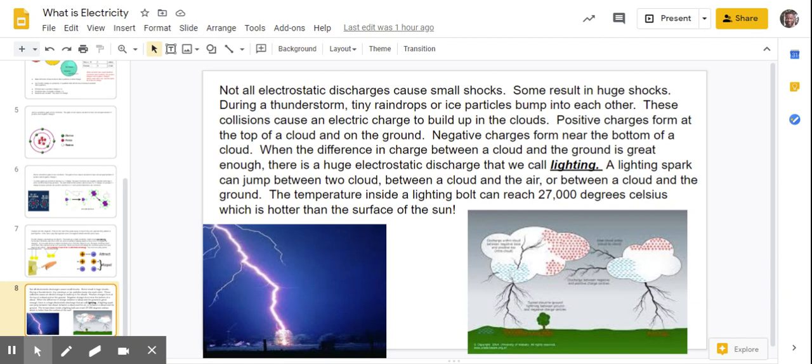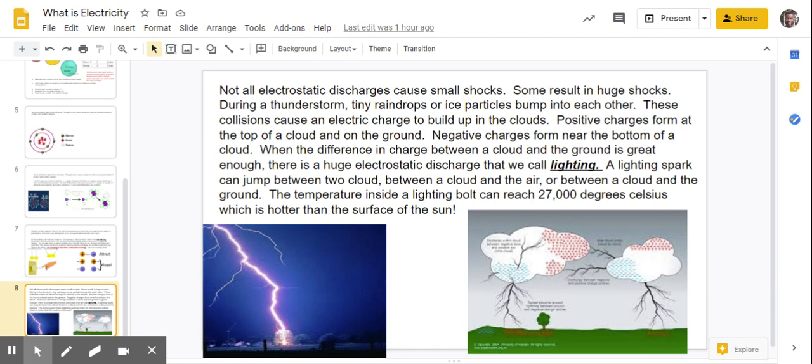Now, not all electric static discharges cause small shocks. Some result in huge shocks. During a thunderstorm, tiny raindrops or ice particles bump into each other. These collisions cause an electric charge to build up in the clouds. Positive charges form at the top of a cloud and on the ground, and negative charges form at the bottom of the cloud. When a difference in charge between a cloud and the ground is great enough, there is a huge electrostatic discharge that we call lightning.